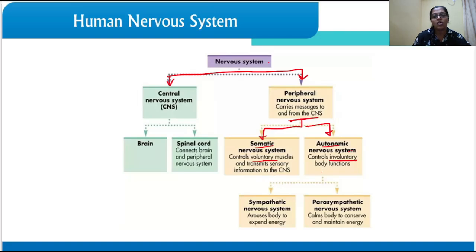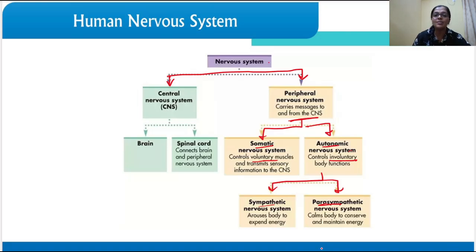Now the autonomic nervous system is further divided into two types. What is it? Parasympathetic and sympathetic nervous system. The parasympathetic normally works to make the body calm. In normal conditions, whatever activities are happening are because of the parasympathetic nervous system, where the energy is stored and conserved. We are not using the energy much, we are maintaining its level and conserving it. So in normal situations, whatever is happening is because of the parasympathetic nervous system.